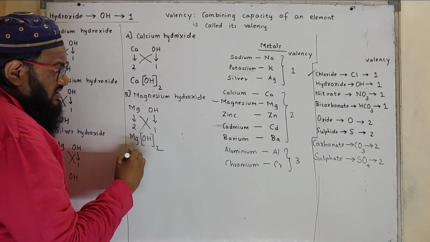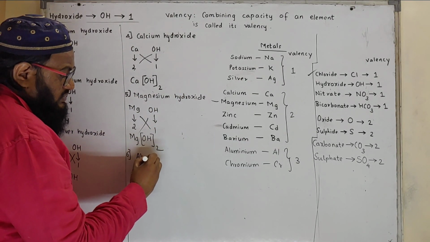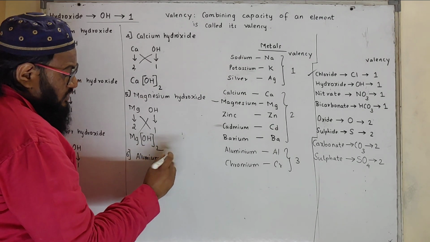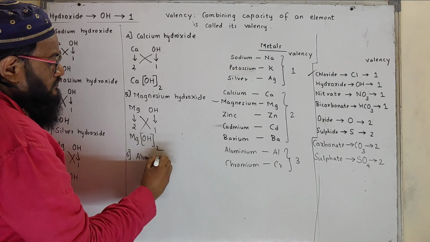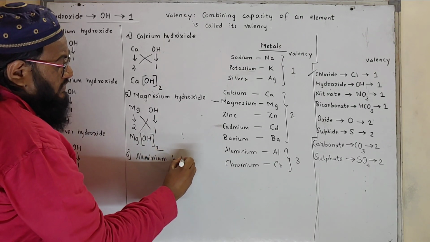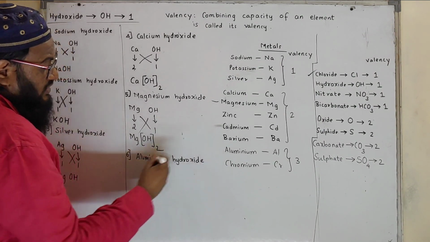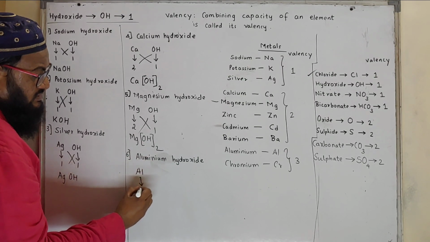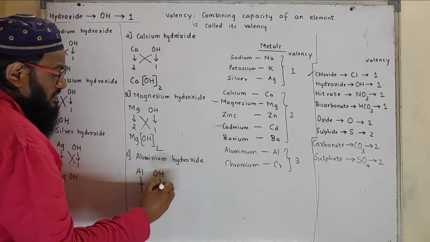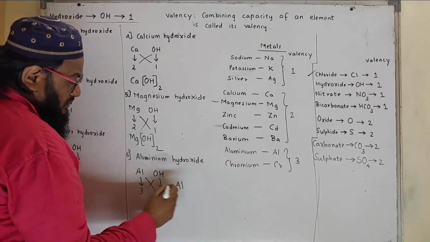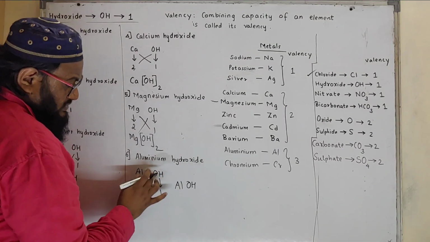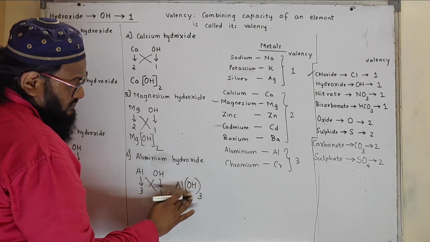Then comes aluminium hydroxide. So what is the formula for aluminium hydroxide? Valency for aluminium is 3 and hydroxide it is 1. Exchange the valency. Formula will be Al1, but this entire OH will be 3 times.